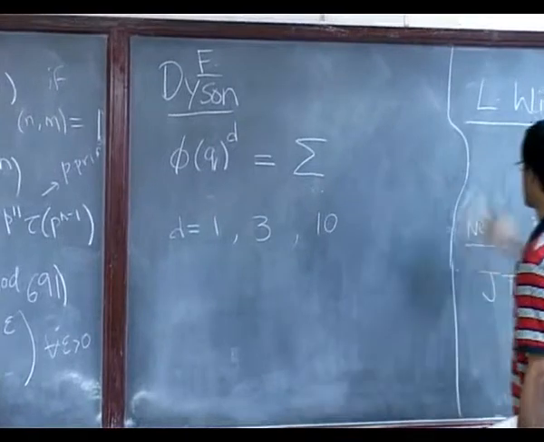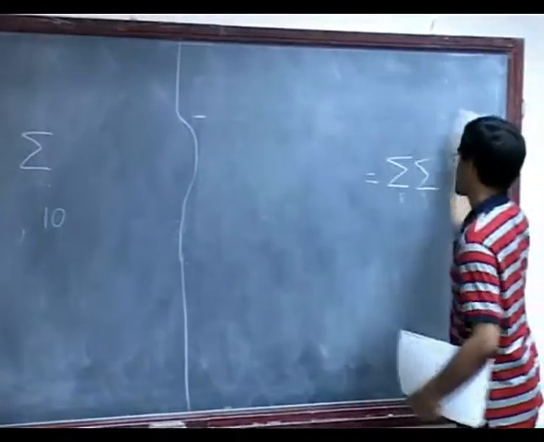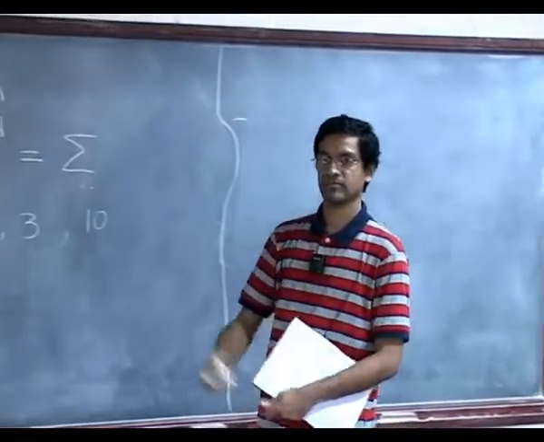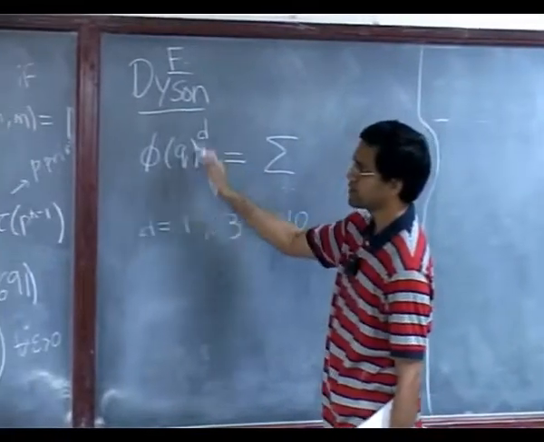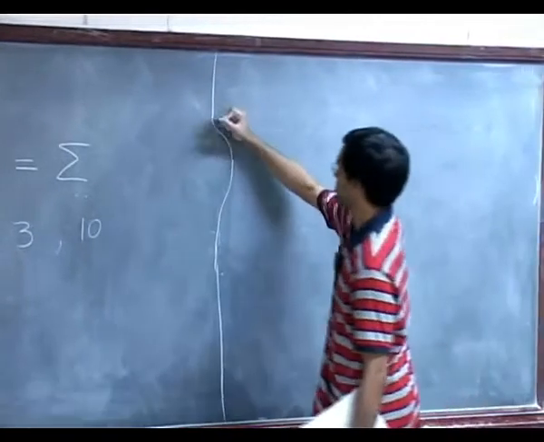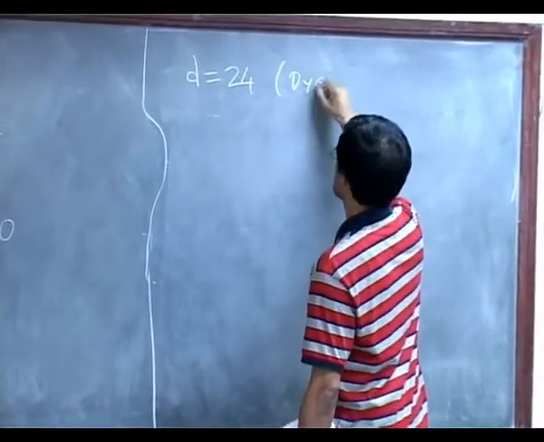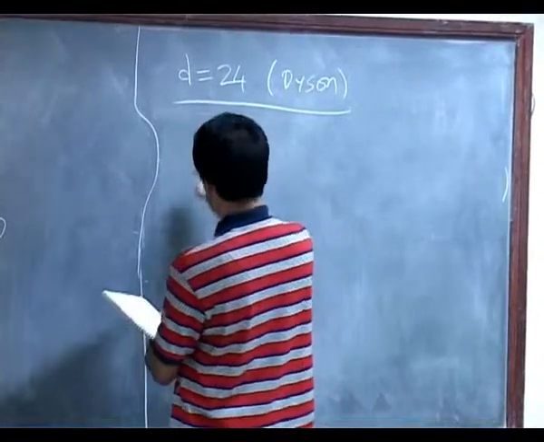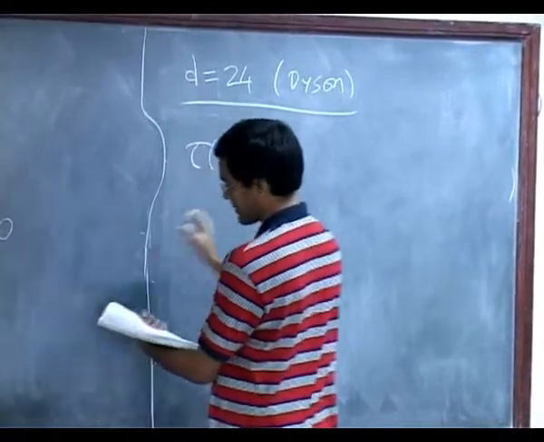In particular, he could do it for d equals 24, right, which ties it up with the Ramanujan tau function, because when d is 24, the expansion of this infinite product would give you the values of the tau function. So here's the thing for d equals 24 due to Dyson, sort of extending just the simple methods of Winquist. He figured that, so he first obtained such a formula, and then